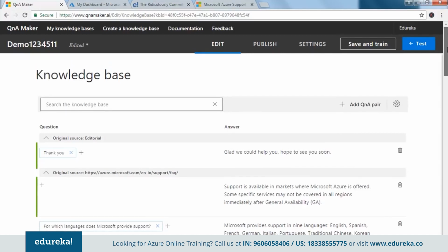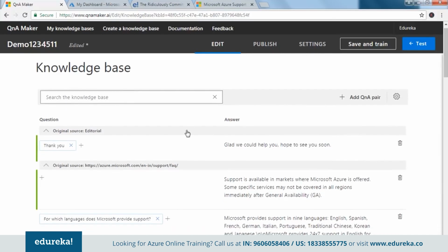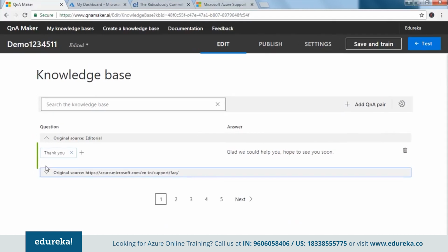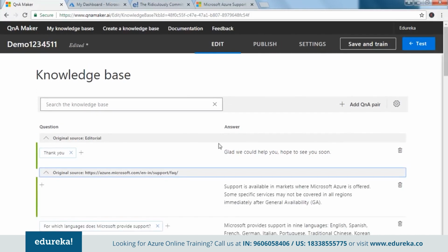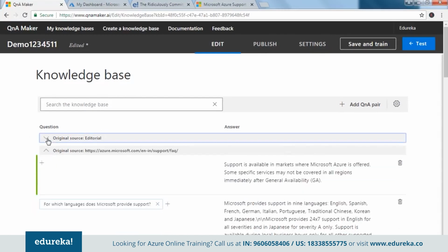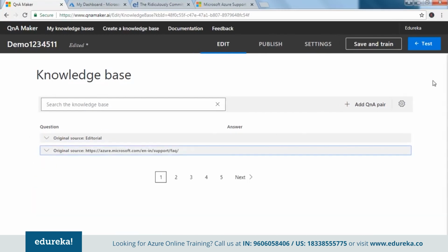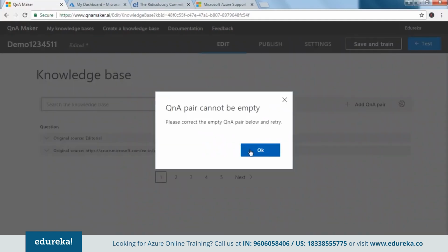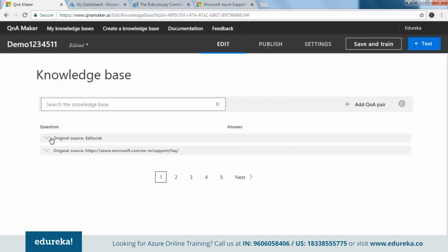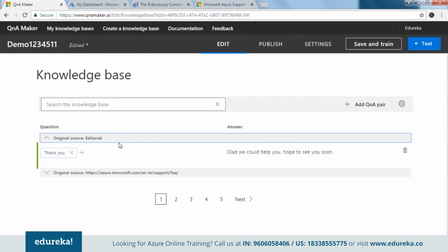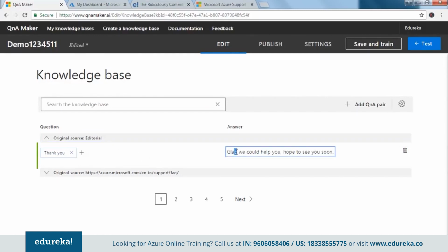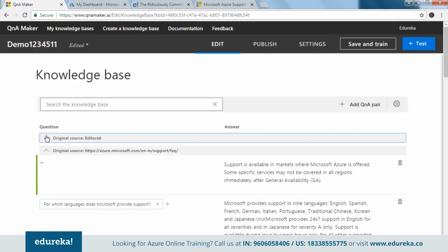I just cannot see where it went. Okay, it's saying that some key pair is empty. There is thank you here, and there is a plus here, so this is fine. This is what we have. Do we have anything else that we need to focus on? Okay, this is the part.